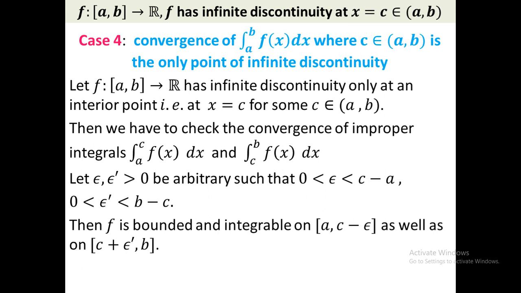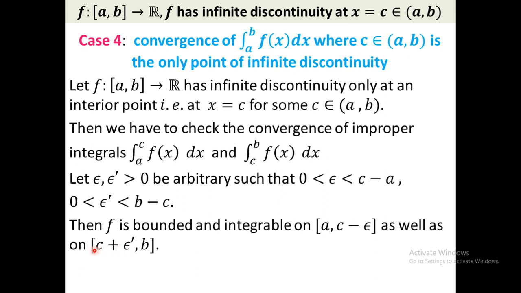Now I will go back to case 4. Please remember it. Here C is a point of infinite discontinuity, and it is an interior point. So I neglect C from the domain, so I choose epsilon and epsilon dash. Here I discard epsilon from the right-hand side, therefore we choose a point on the left-hand side of C, that is C minus epsilon, and here we also choose a point C plus epsilon dash on the right-hand side of C.